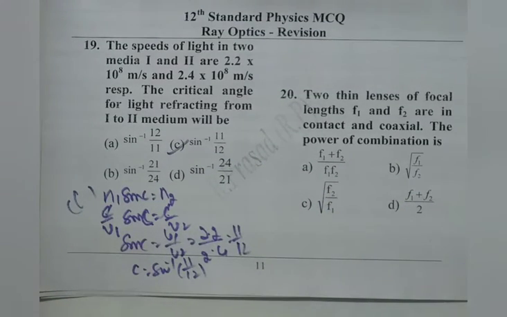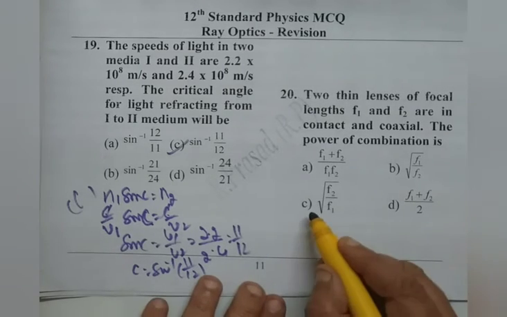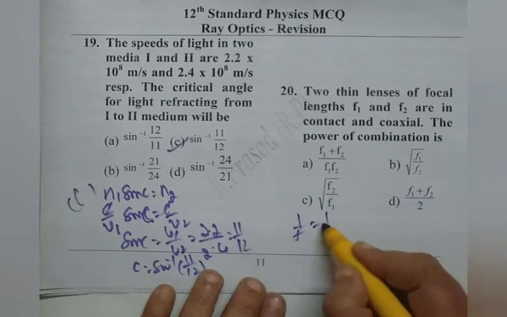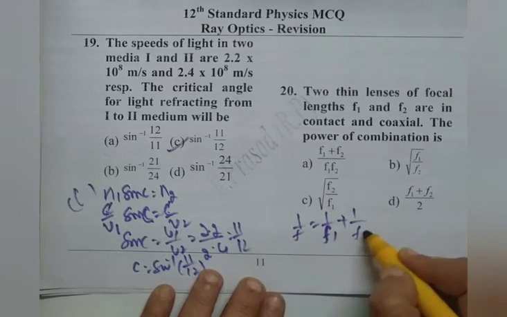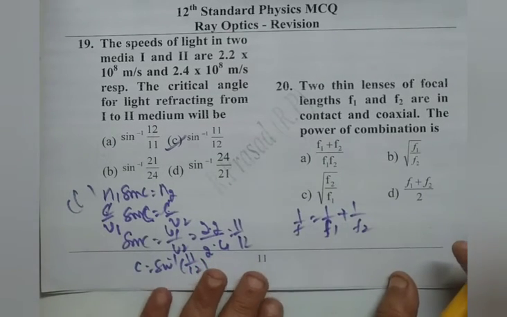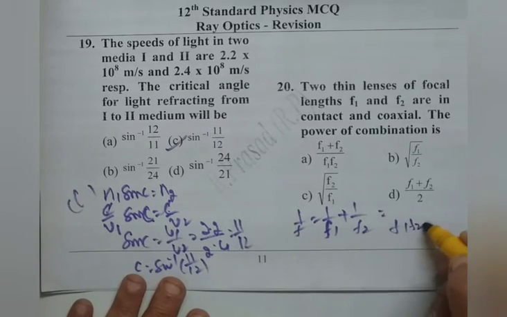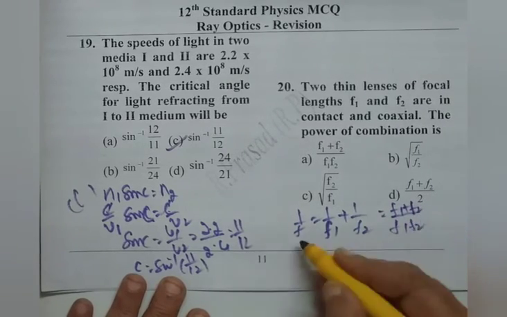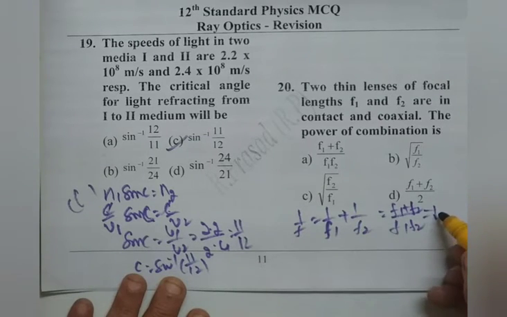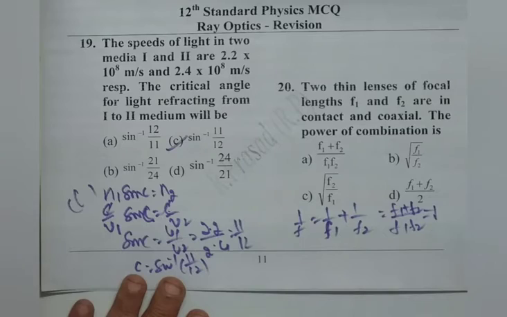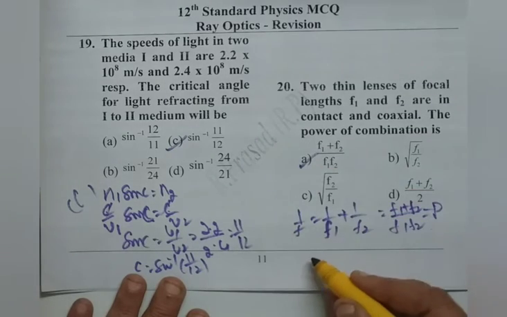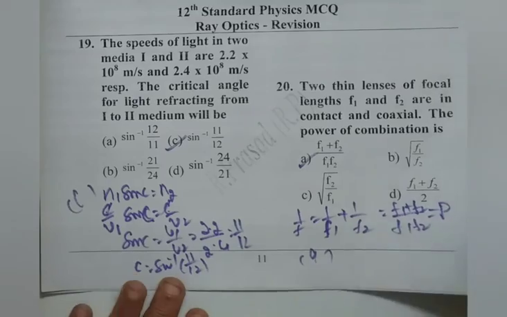We read 20th. Two thin lenses of focal length f1 and f2 are in contact and coaxial. The power of the combination. We know for combination 1 by f equals 1 by f1 plus 1 by f2. We are asked to calculate the power of the combination. If we take the LCM, (f1 + f2) by f1 f2, this is the 1 by f, which is nothing but the power of the combination. So therefore option A is right.